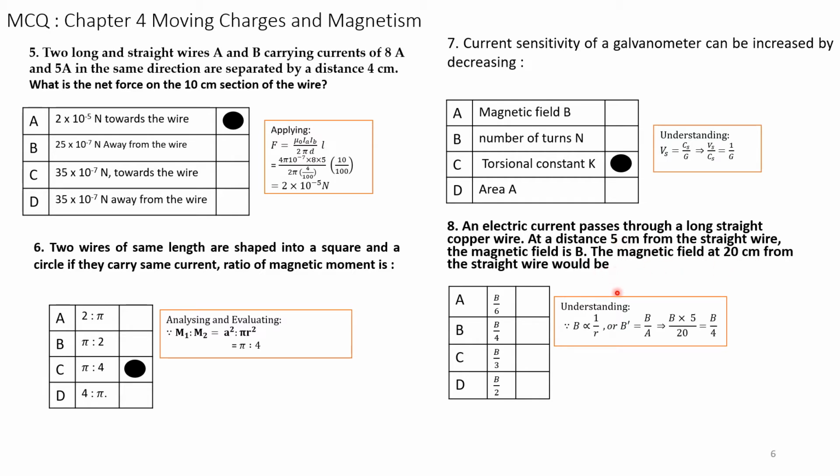We have to find out. Now when we increase the distance to 20 centimeters, let the magnetic field be B dash, that is equal to B by 4. So the correct answer is B by 4.